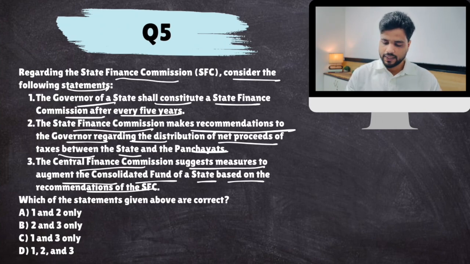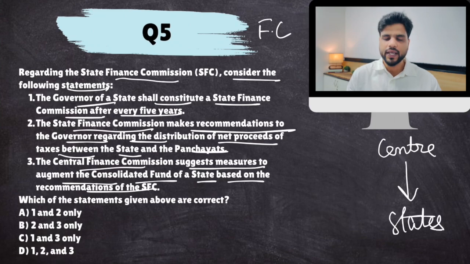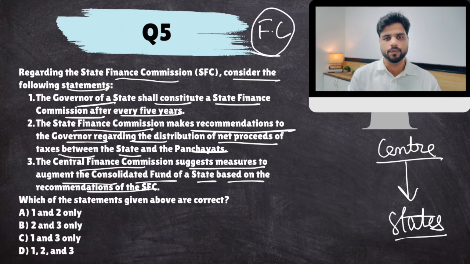Now look, there is a Union Finance Commission whose job is to recommend to the central government how much money should be distributed with the states. Central government collects money based on various taxes. Some of that money is shared with the states. How much? Well, that is decided by Union Finance Commission.